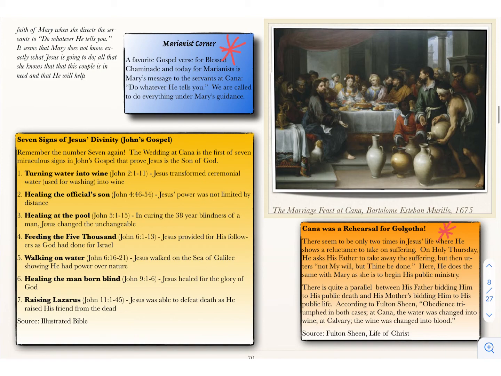And then the second time is going to be at the Triduum on Holy Thursday, in the Garden of Gethsemane, where Jesus asks God, his Father, to take away the suffering, and then says, not my will, but thine be done. So here too, both times he's kind of saying, are we sure this is what we want to do? This is what we've got to do.